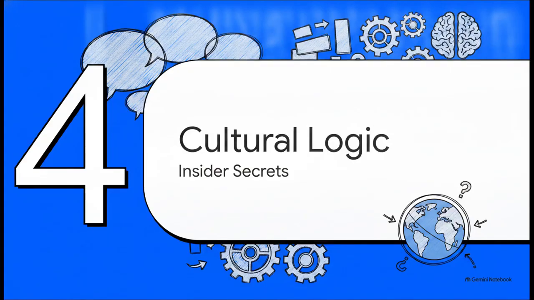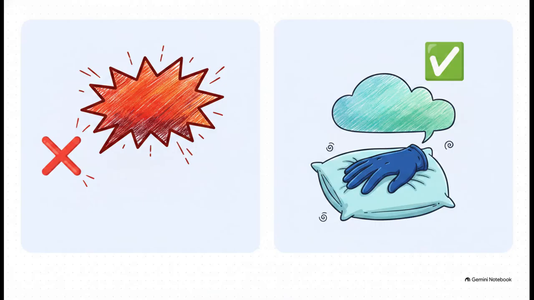Section 4, Canadian cultural logic, insider secrets for maximum points. Listen, aggressive disagreement will cost you points, big time. Instead, you need to use what we call Canadian cushioning. A phrase like, "It might not be the most practical choice due to the weather," softens the pushback beautifully. You're still saying no, absolutely, but you're wrapping that no in a velvet glove.